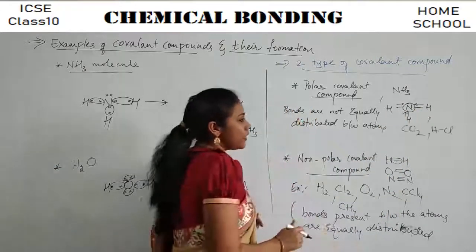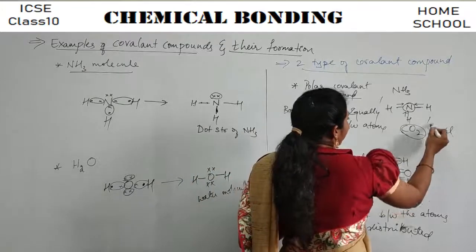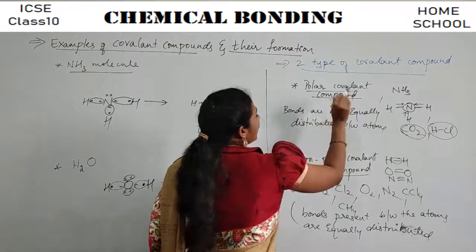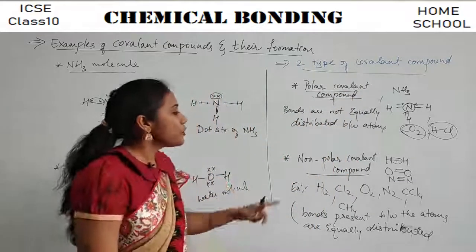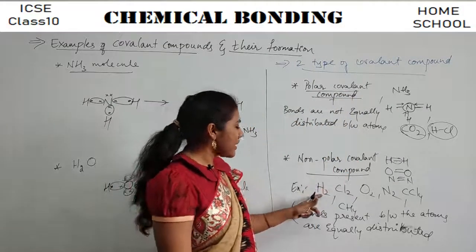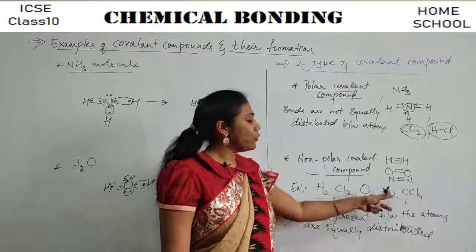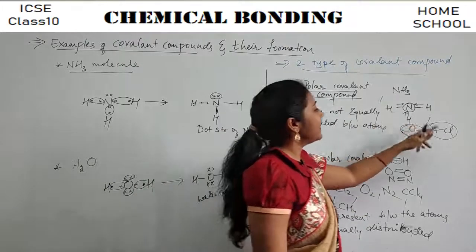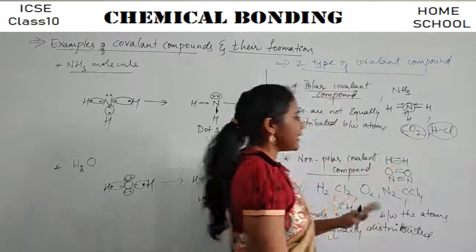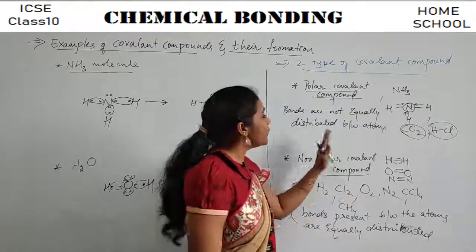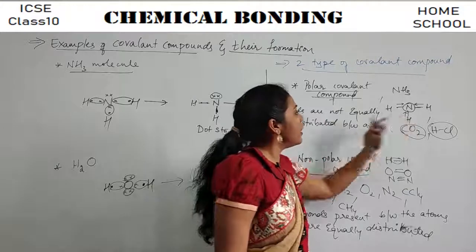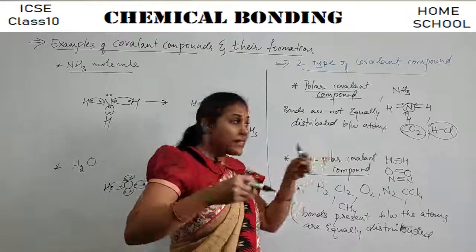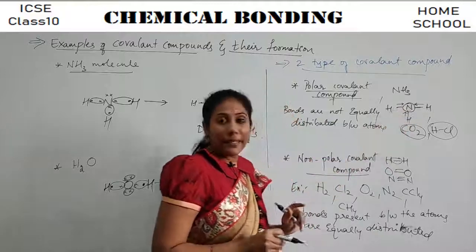You can further show carbon dioxide and HCl also as examples for polar covalent compounds. Non-polar covalent compounds are H2, Cl2, O2, N2, all these. But polar covalent compounds are NH3, CO2, HCl. So what happens in a polar covalent compound, guys? The bonds are not equally distributed. The bonds are actually going towards the more electronegative element.